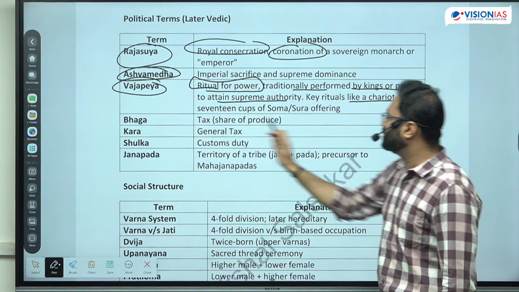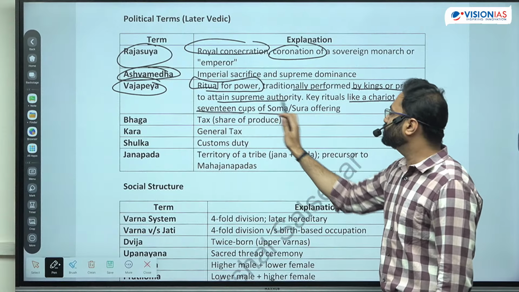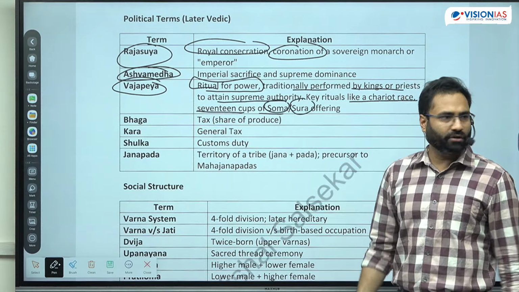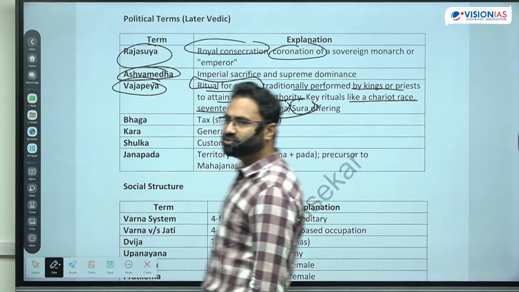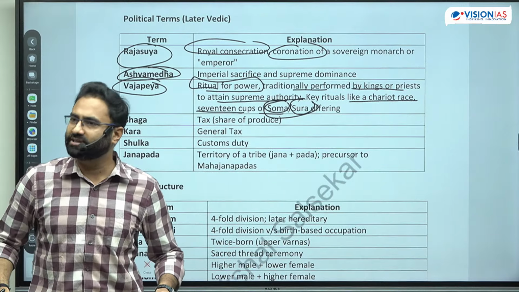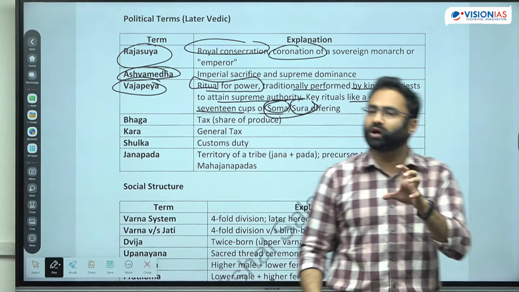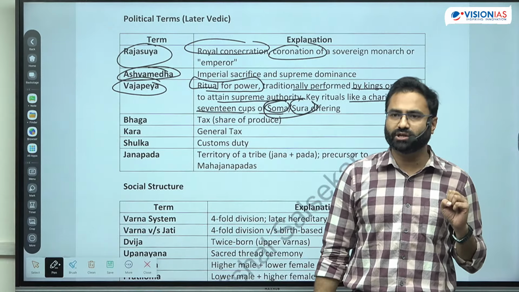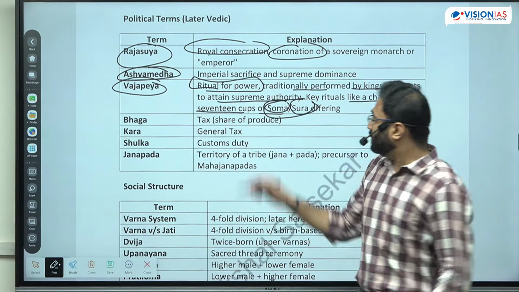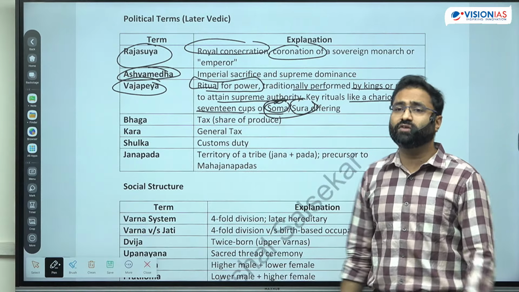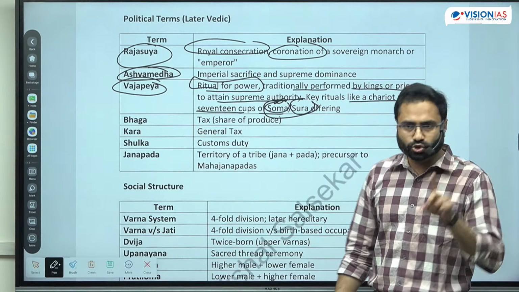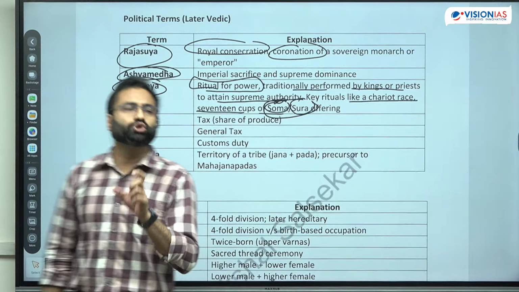Rituals include chariot race, having the cup of the som and sura offering. Now do you know what is the difference between the som and sura? Any idea regarding the som and sura? Both are generally used for alcoholic drinks or intoxicants during the Vedic time period. But the difference is som is attributed with the ritual sacrifices. The som is used for the ritual performance.